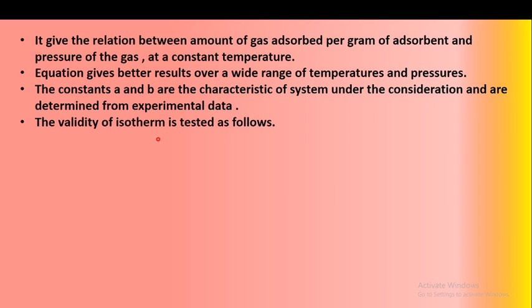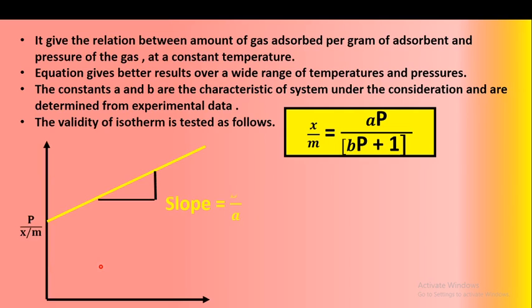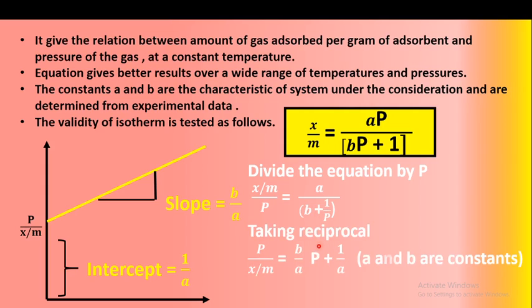And the validity of the isotherm is tested as follows. The Langmuir adsorption isotherm equation is X upon M is equal to AP upon BP plus 1. If we plot a graph of P upon X upon M versus P, we get a straight line having slope equal to b by a and y-intercept equal to 1 upon a. How is this graph obtained? By dividing the equation by P, X upon M upon P is equal to a divided by b plus 1 upon P. Taking the reciprocal, we can write P upon X upon M is equal to b upon a into P plus 1 upon a.